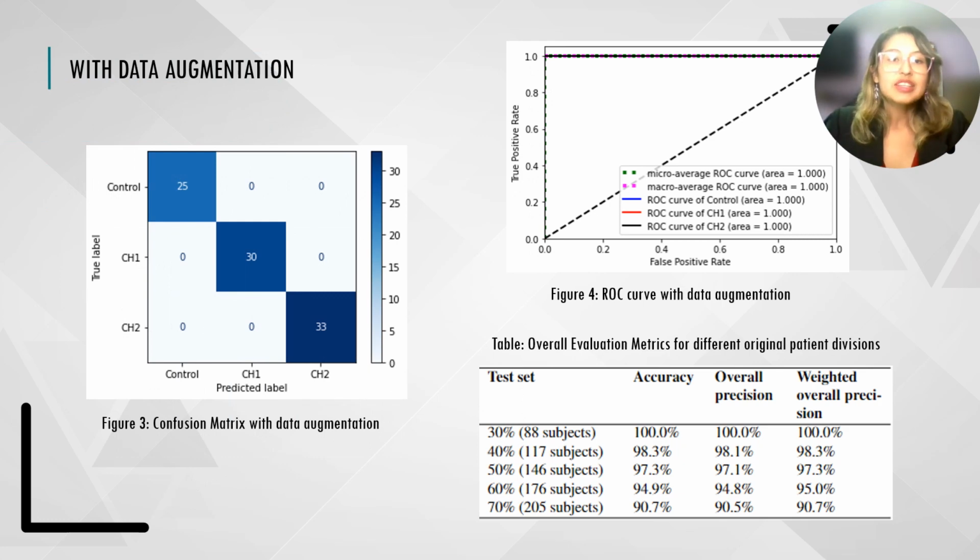On the other hand, when data augmentation was applied, the results were remarkable. The confusion matrix indicated perfect metrics with 100% accuracy and precision for the model, along with AUC values of 1, showcasing excellent classification performance. Furthermore, varying the training and test set split resulted in accuracy exceeding 90%, even with only 30% of the original patient data used for training.